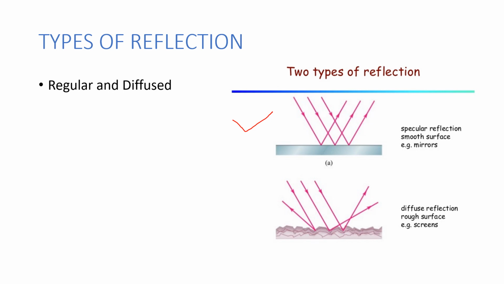And when it comes to irregular reflection, here the reflecting surface is not smooth and it is not polished. That's why we will not get a clear reflection. So what is this? The phenomenon due to which a parallel beam of light on striking a rough surface gets reflected in various directions is called irregular or diffused reflection. So these are the two types of reflection.